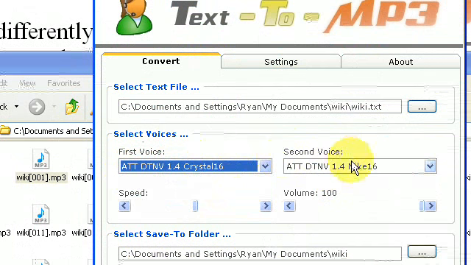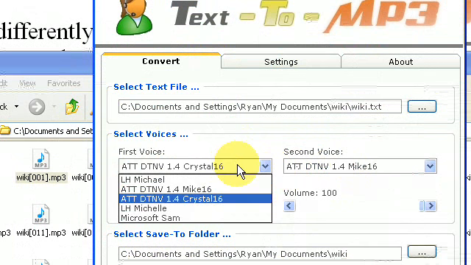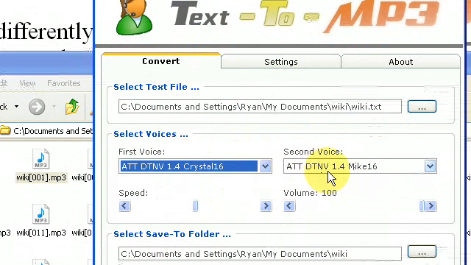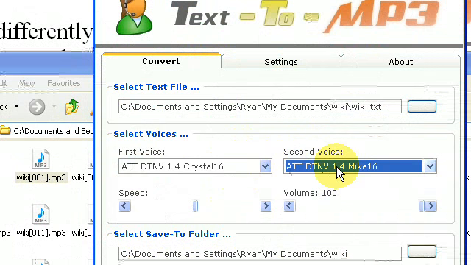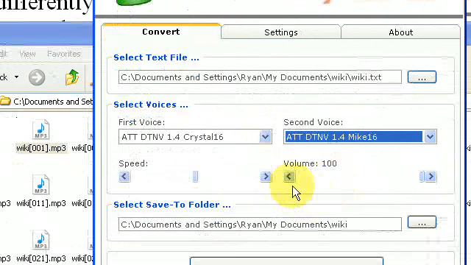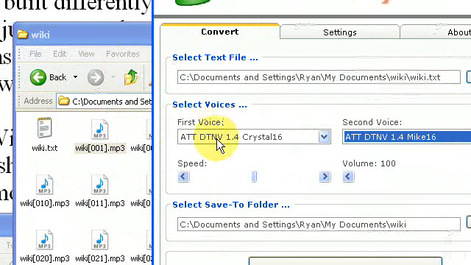And I find that this is really good for focusing on material. If you're trying to retain material, having these alternating voices is really good. So Crystal and Mike, these are the two voices. You can use any voices that you have installed. As I said, I'll put a link to these two AT&T voices and more on my website, where you can purchase this program and you can download it right away. But that's essentially what this program does. And so there's the output.